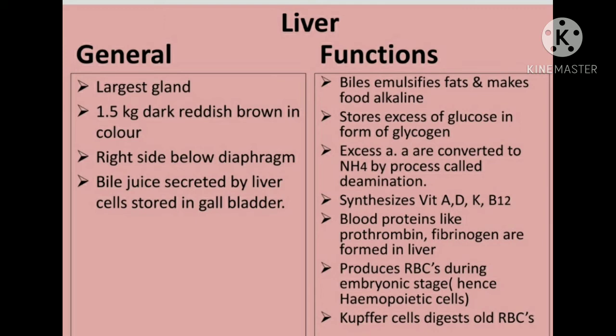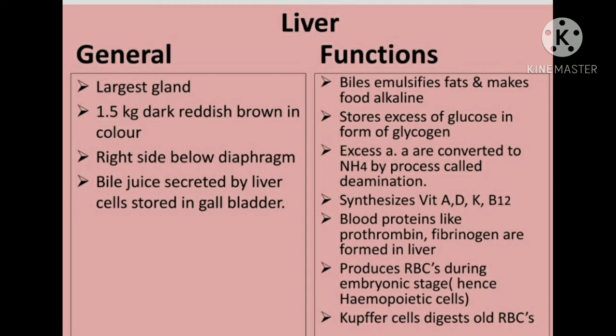Next point, liver stores the excess of glucose in the form of glycogen. Excess of amino acids are converted to ammonia. When excess amino acids are present in our body, they are harmful for our body.